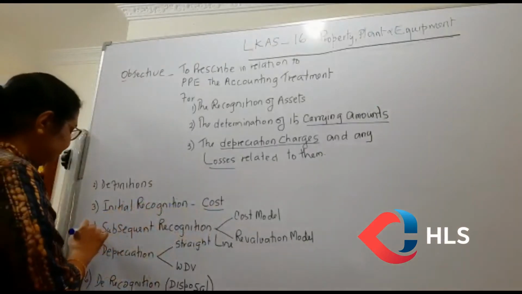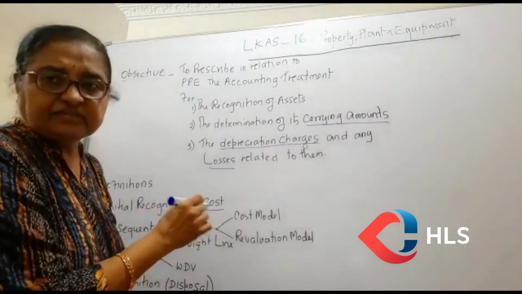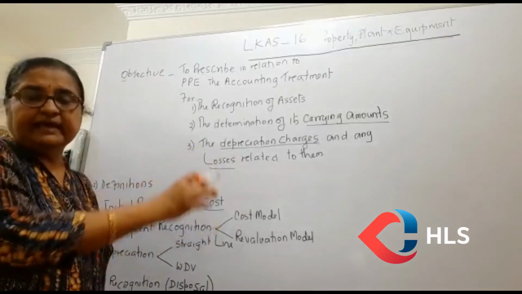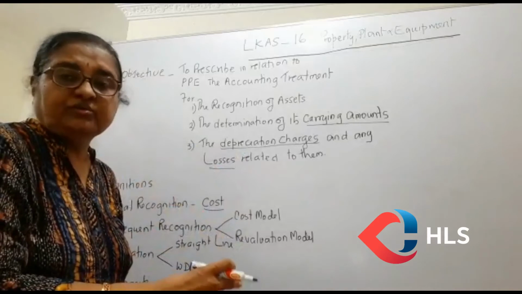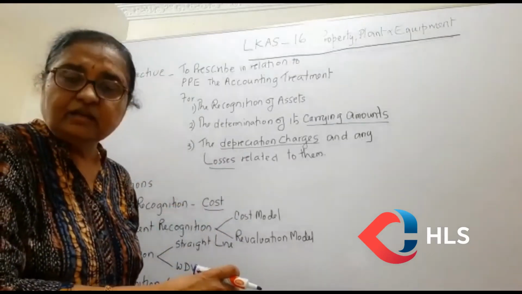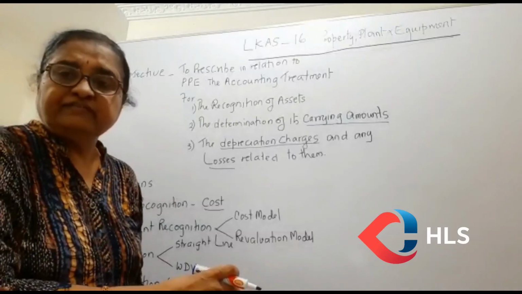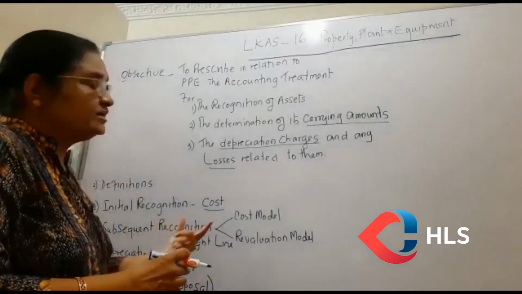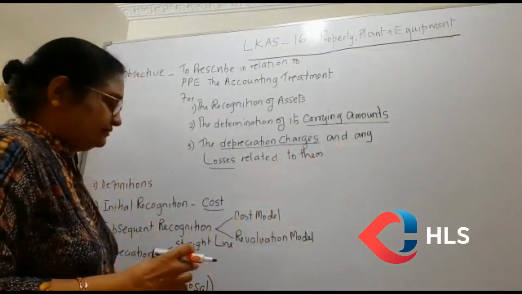Then the fourth one is the subsequent recognition. What is the subsequent recognition? After the initial recognition, when time passes, the asset's value changes due to various factors. It can be due to market prices, technological obsolescence, usage. There are so many factors that change the subsequent value or the carrying amount of the asset.